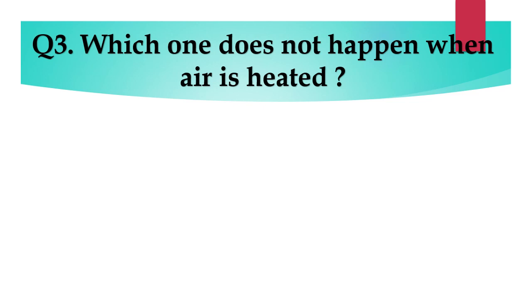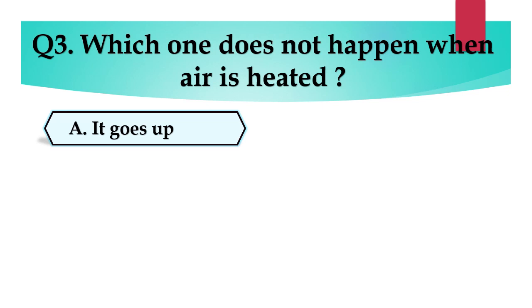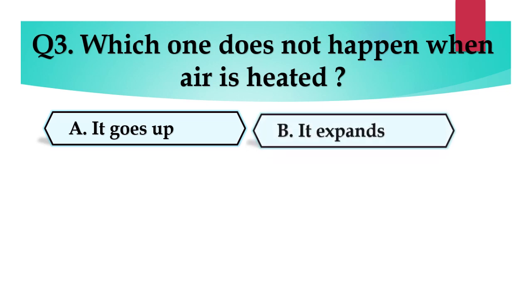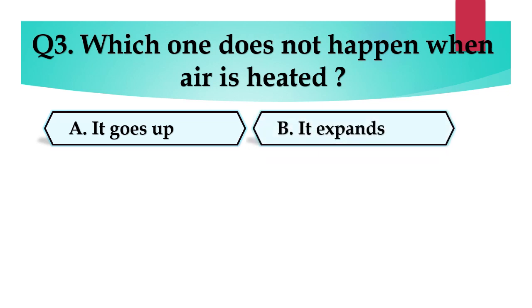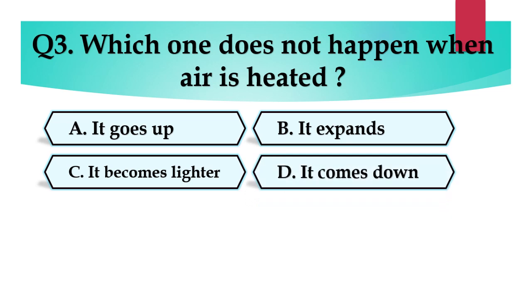Question number 3. Which one does not happen when air is heated? And the options are A. It goes up, B. It expands, C. It becomes lighter, or D. It comes down.